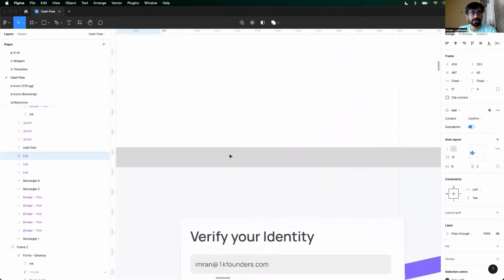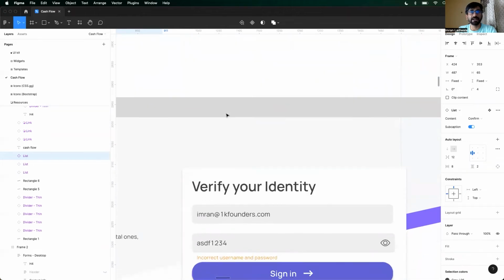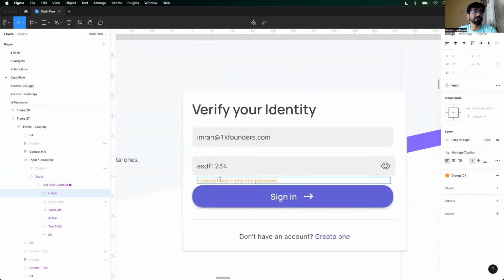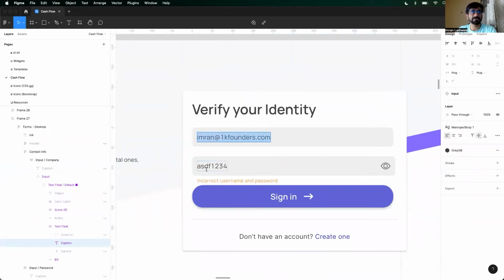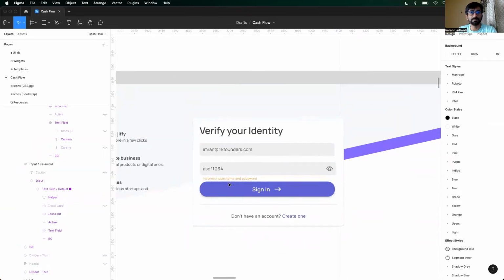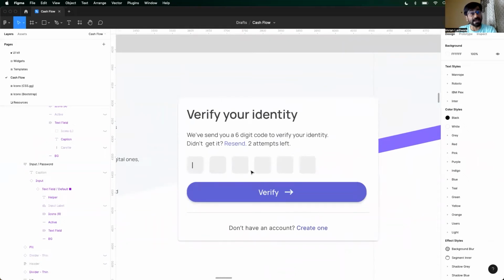However, let's say I changed it and now I entered an incorrect username and password, that's going to be a different case. So you've entered the correct email address, but you've not entered the correct password combination. And once you enter both of them correctly, you would have to verify your identity again over here.